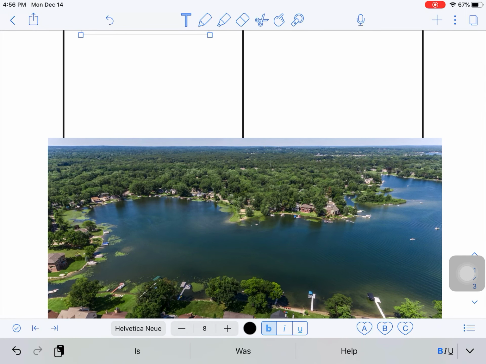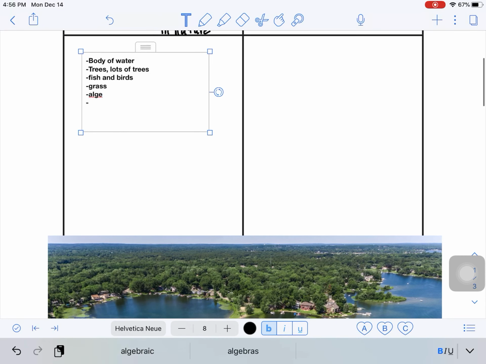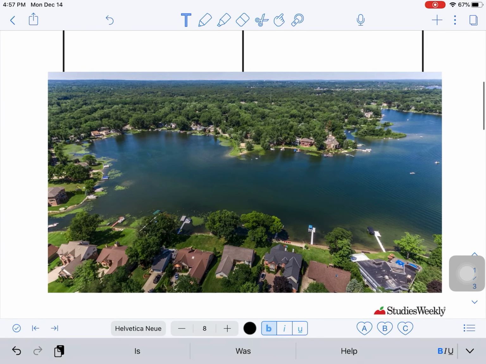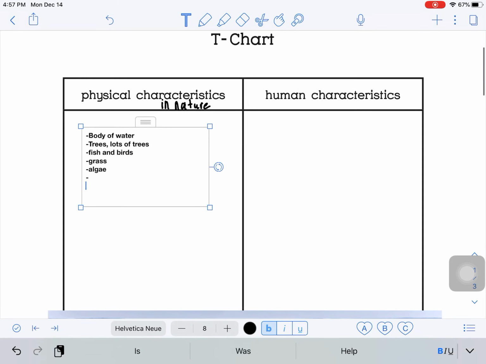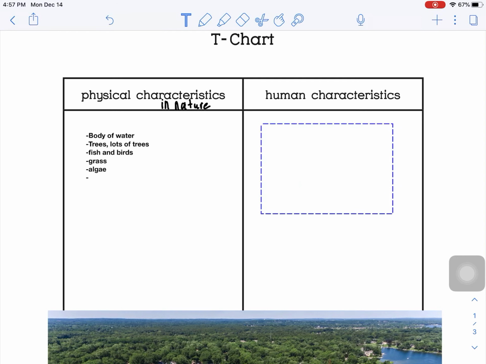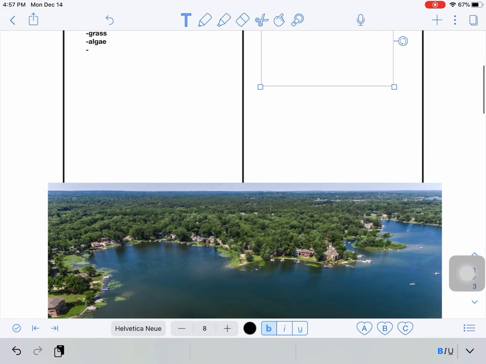All right. I'm going to pause again. Take some time to see if you can see any human characteristics now in this picture here. Pause if you need more time. And I just realized I did spell algae wrong. There we go. If you needed more time, you can pause the video right here. But we are going to move on to the human characteristics that we see now in this image.